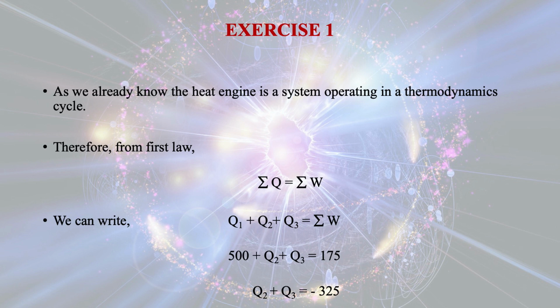So Q2 plus Q3 is equal to minus 325. Here the two unknowns are Q2 and Q3. This is the first equation, but we must get another equation so that we can calculate the magnitudes of Q2 and Q3.